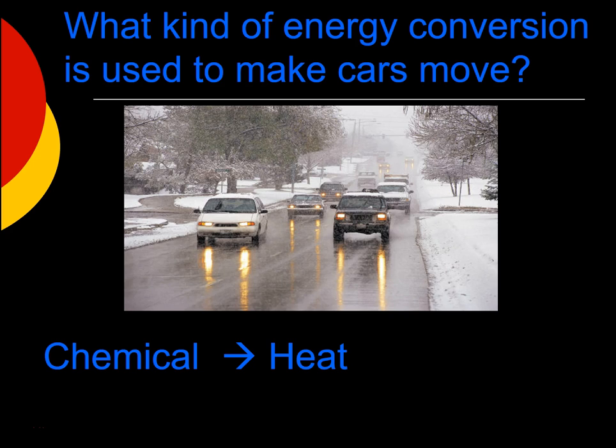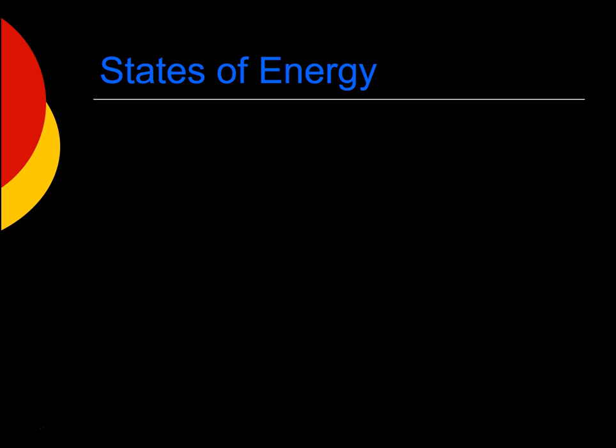And as I said before, that motion can be called mechanical energy, because the car can not only increase its speed, but it could also drive up a hill, increasing its potential energy. So a car can convert fuel in the form of chemical energy into heat from explosions into mechanical energy, an increase in potential and kinetic energy, depending on where you're driving.